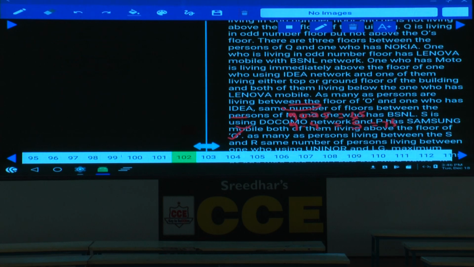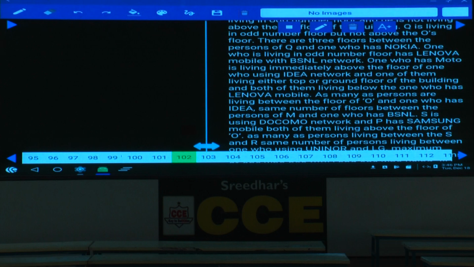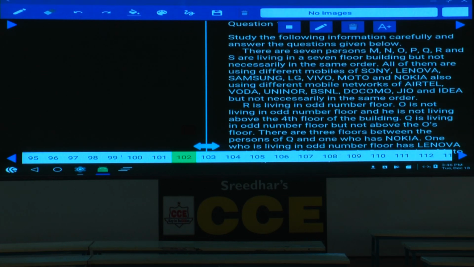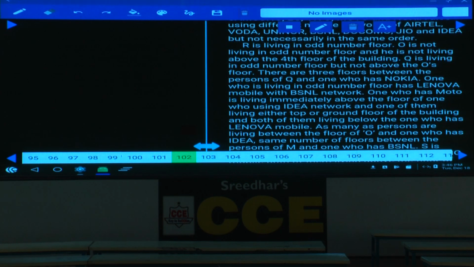Then question number 102 onwards. Now in this question number 102, what is the information here? There are 7 persons, M, N, O, P, Q, R, and S living in a 7-floor building, but not necessarily in the same order, and all of them are using different mobiles, and the network is also clearly given, isn't it? R is living on an odd number floor. How many floors are there? There are 7 floors in total.